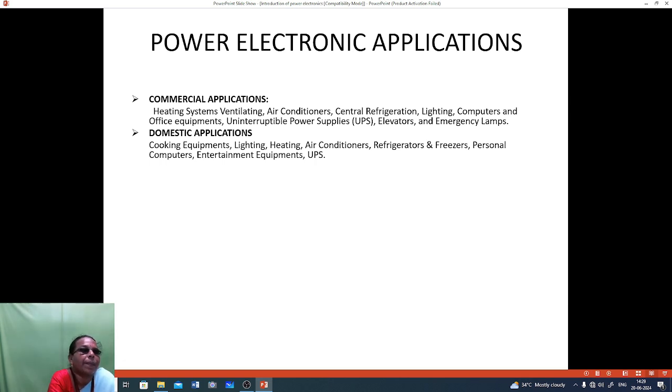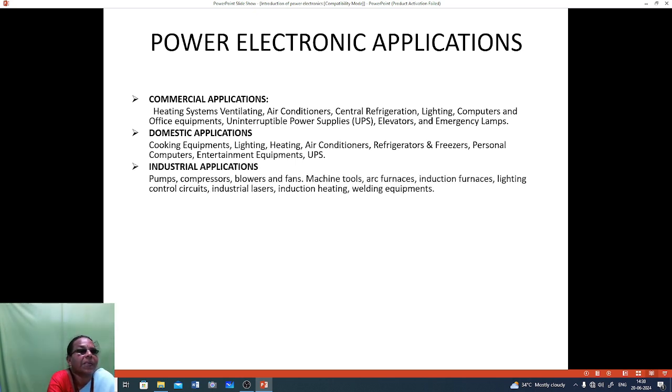Then domestic applications. Domestic applications mean cooking equipment, lighting, heating, air conditioners, refrigerators and freezers, personal computers, entertainment equipment, UPS. These are the domestic applications.